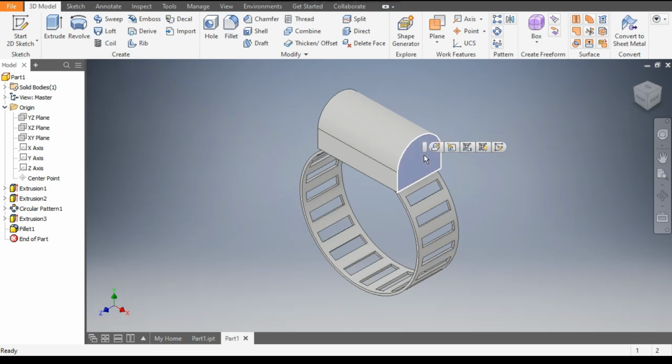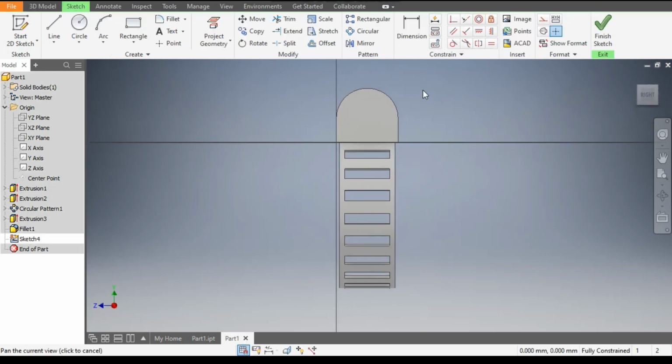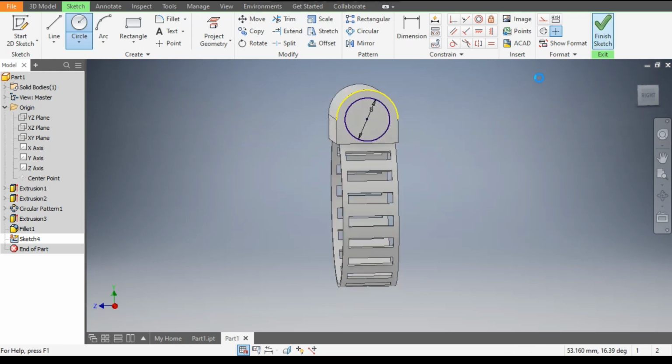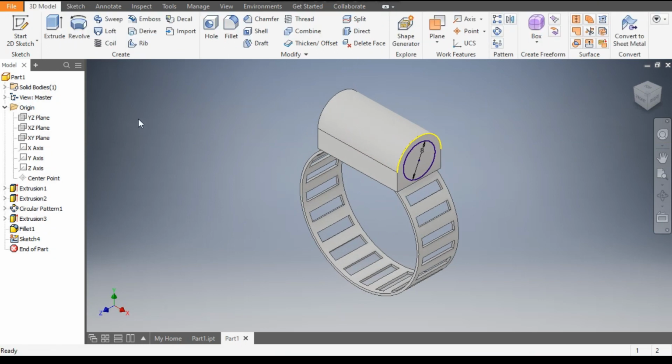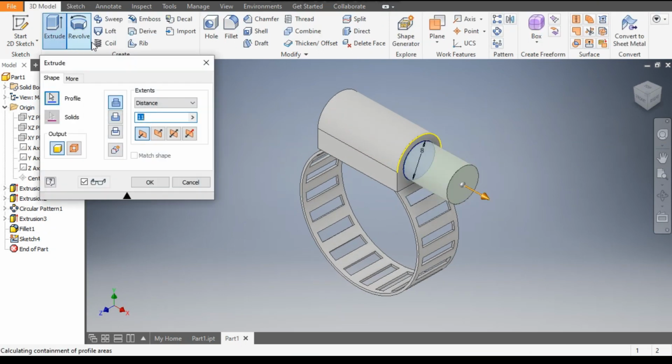Now select this face and go to create sketch. From here select the circle profile. Select on this circle, it will show you the center point. Select the center point of the circle and make a dia of 8 mm and finish sketch. Go to extrude command and make an extrude of 1 mm and OK.